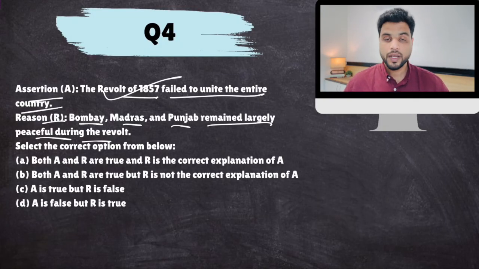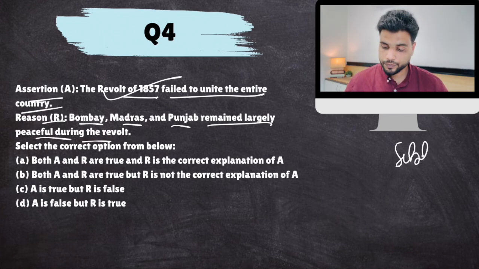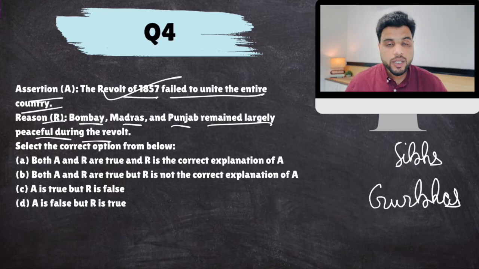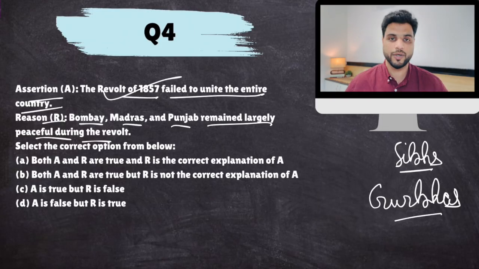In fact, Punjab was silent. In fact, the recently demobilized Sikh army, which was part of Maharaja Ranjit Singh's army, was then recruited by the British. The Sikhs and the Gurkhas actively supported the East India Company to suppress the rebellion. I mean, some regiments of Sikhs and Gurkhas supported the British.